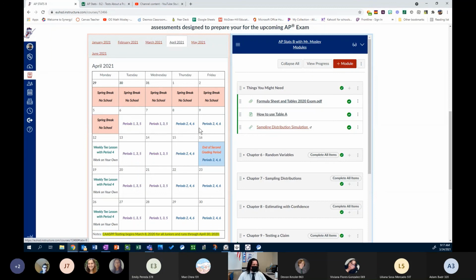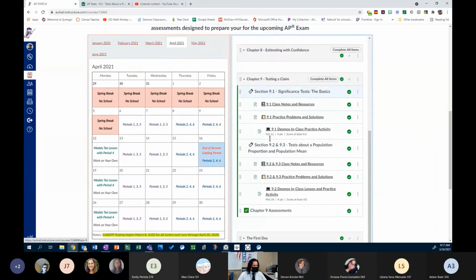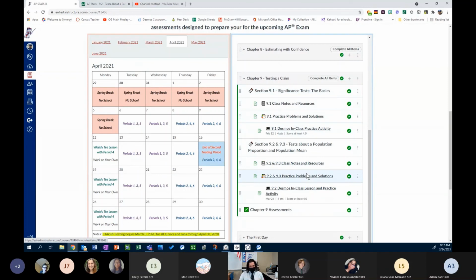So please keep that in mind. Also, all the stuff for chapter 9 besides the assessments are ready. We have the notes and resources for 9.2 and 9.3 and the practice problems and solutions for 9.2 and 9.3 as well. Depending on how comfortable you are with this content so far, I highly recommend looking at the practice problems for 9.1, because that's the foundation for the chapter here. And you could look at the practice problems and try them in 9.2.